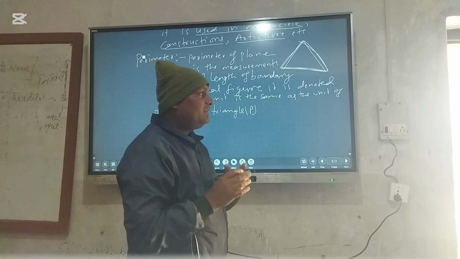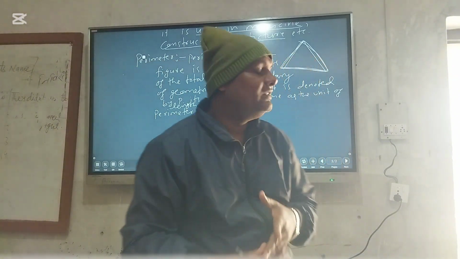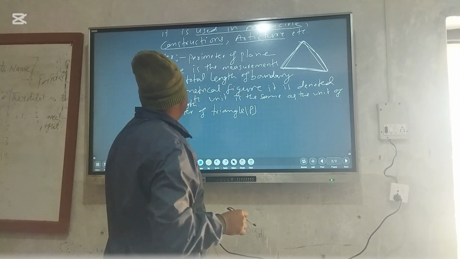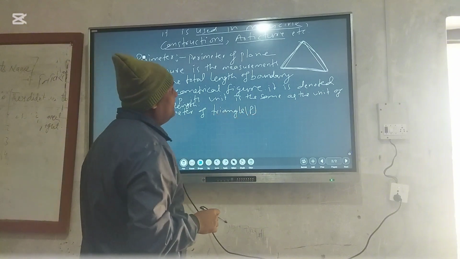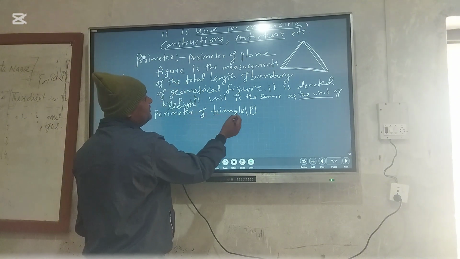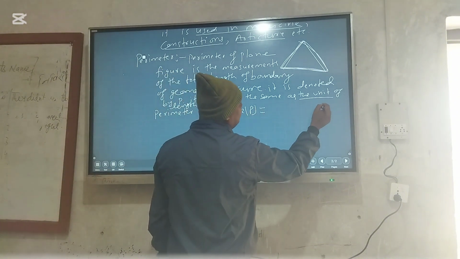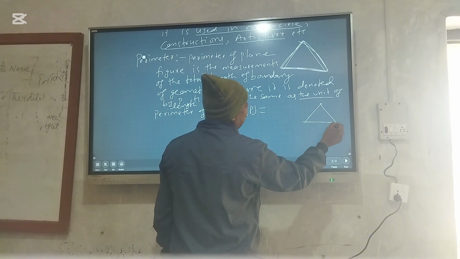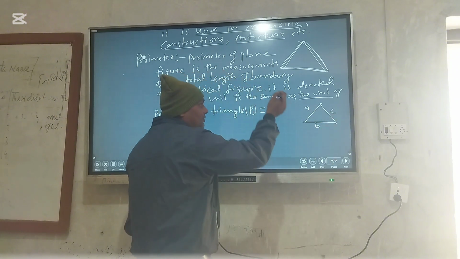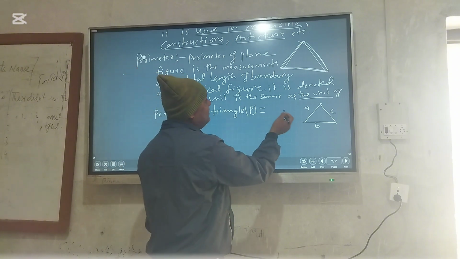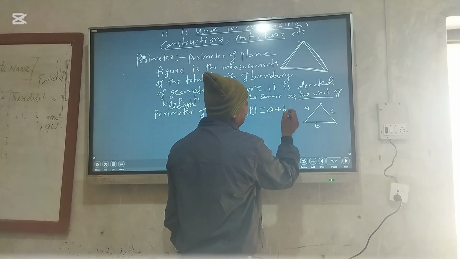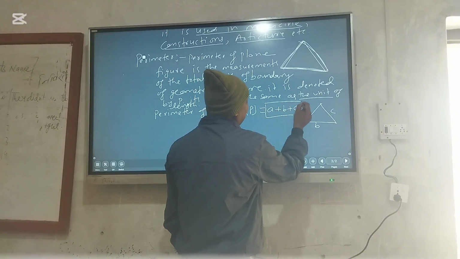Meter, centimeter, kilometer, and according to length, the unit of perimeter is also identified. First, the perimeter of the triangle: this is a triangle, and if its sides are A, B, C, then the total boundary is the perimeter. So the sum of all sides of a triangle is called the perimeter.